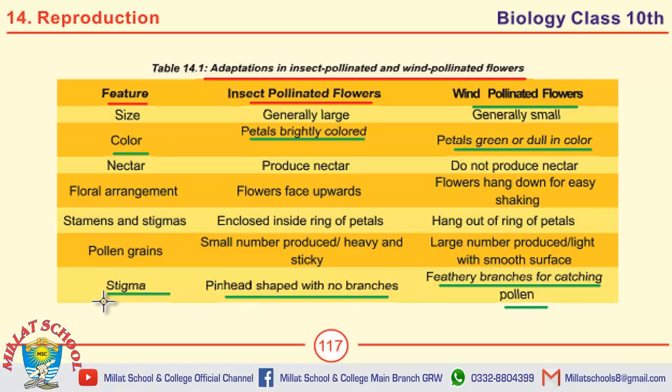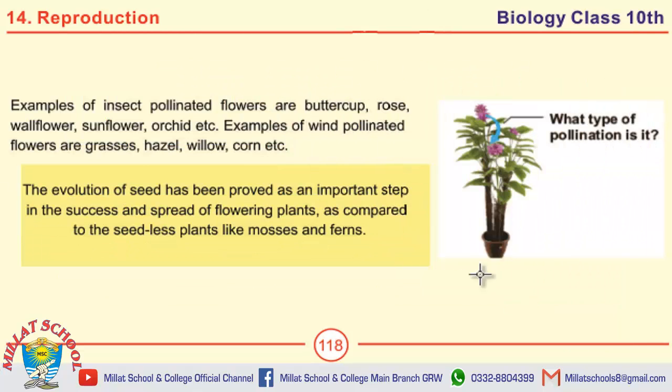So these questions may be produced in different forms like discussed. The first question on this page is, write the examples of insect and wind pollinated flowers.